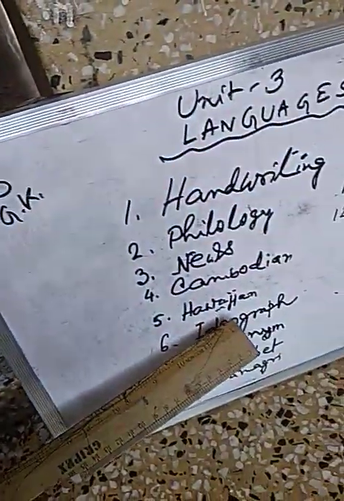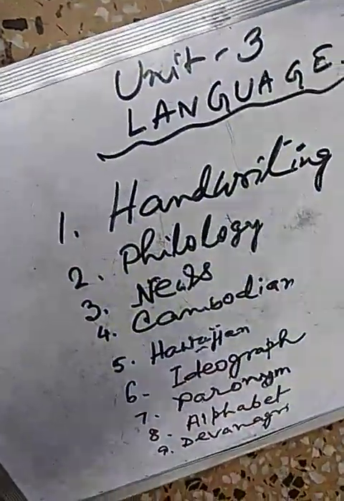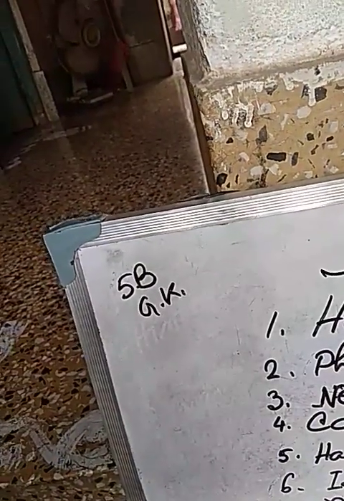And next one, Hawaiian. What is Hawaiian? The language which has the least letters is known as Hawaiian. How many letters?